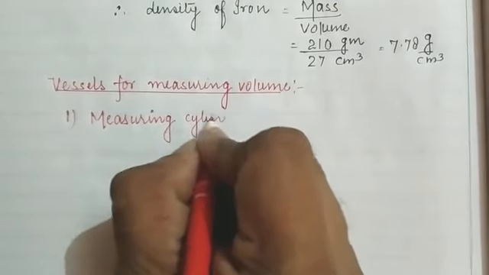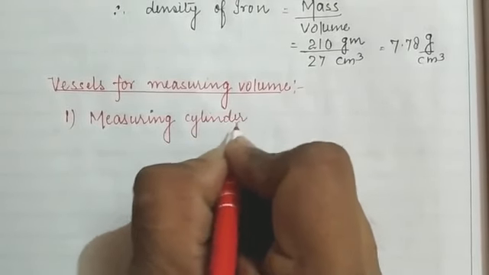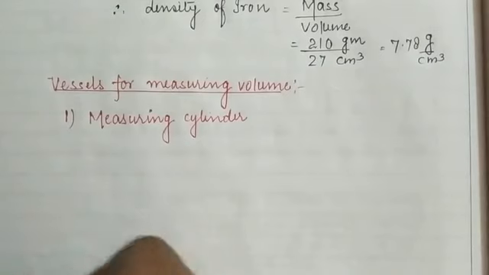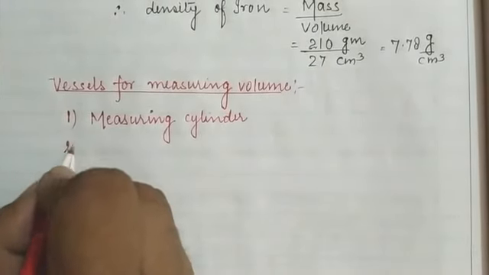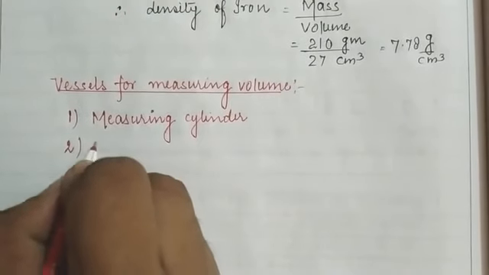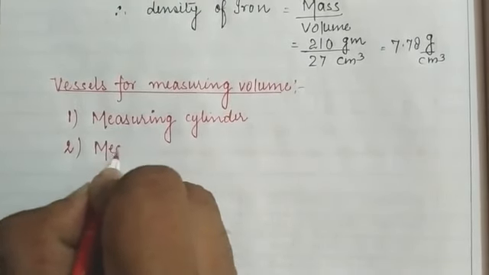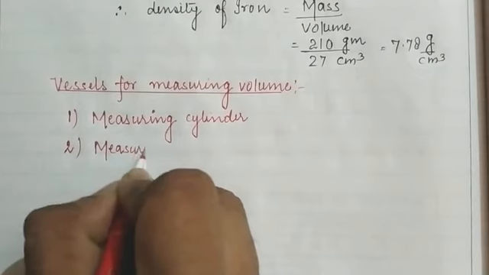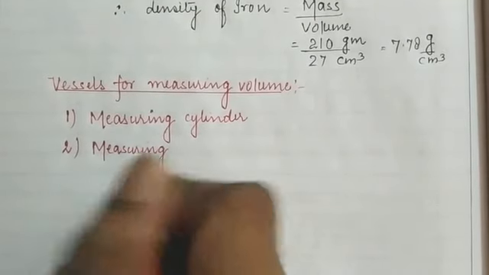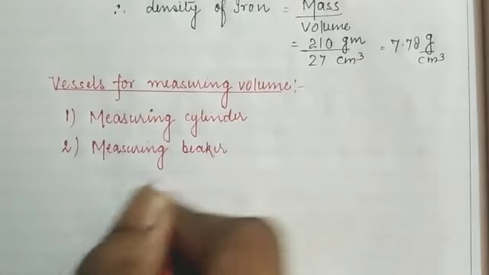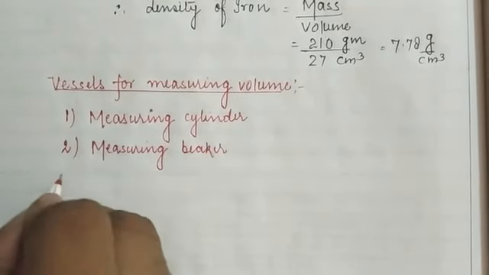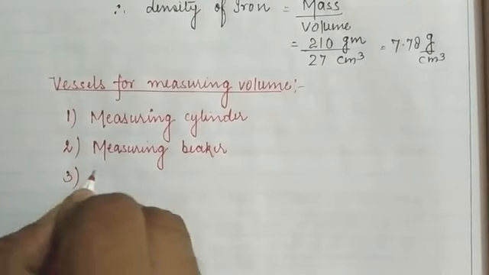With the help of the measuring cylinder we can easily calculate the amount of volume occupied by a substance. Then the next instrument is a measuring beaker. Then the third instrument is the Eureka can.